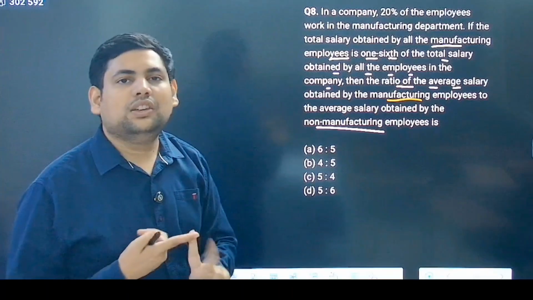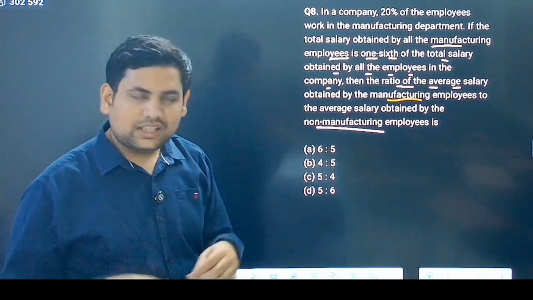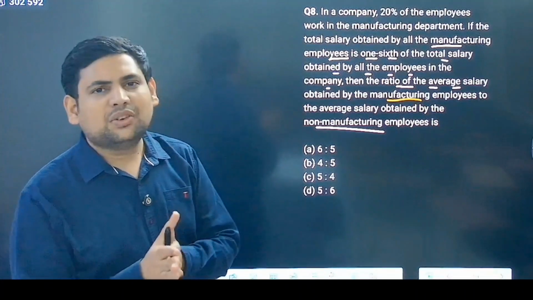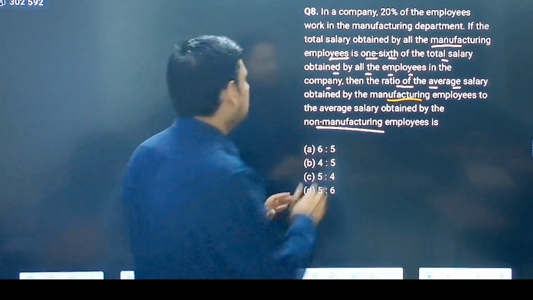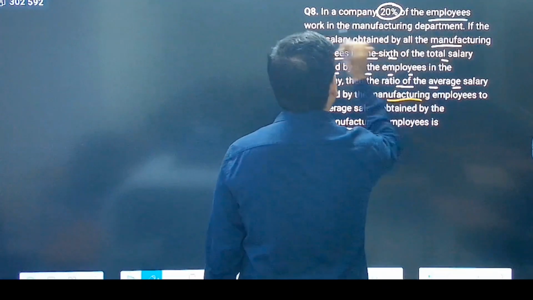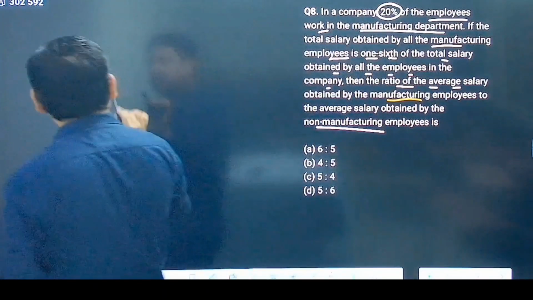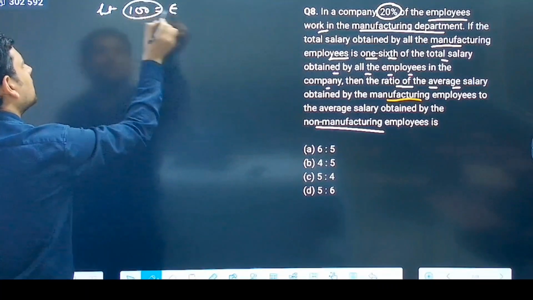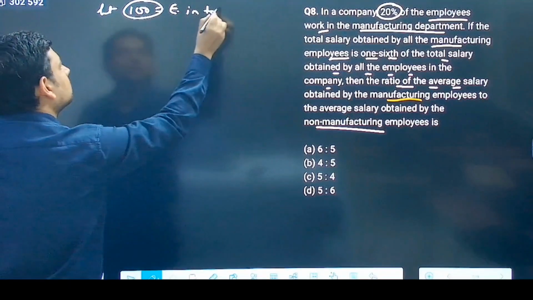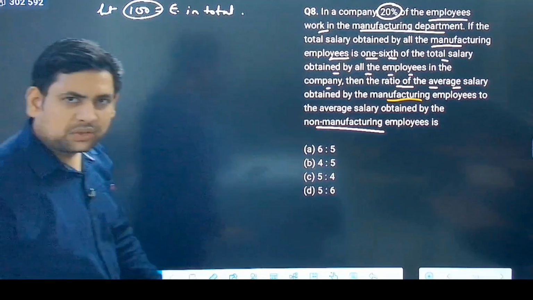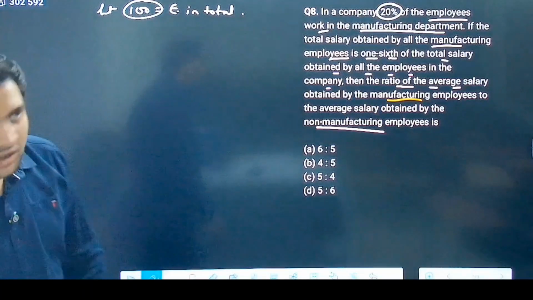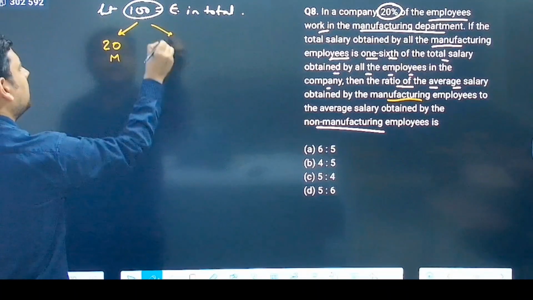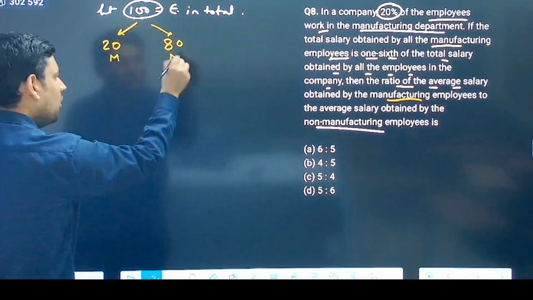If only percentages or ratios are given, what can you do? You can take any whole number to be the total number of employees. That will ease the calculation. Also, it makes it more intuitive. Now, in a company, 20% of employees work in the manufacturing department. So let there be 100 employees in total. Now, how many of them are in manufacturing? That means 20 are in manufacturing and 80 employees are in non-manufacturing.